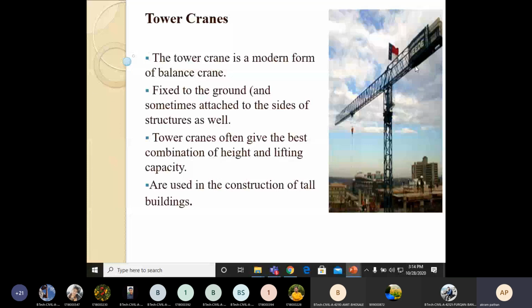The tower crane often gives the best combination of height and lifting capacity. So this is a particular advantage of the tower crane. And this crane is used in the construction of high-rise buildings.